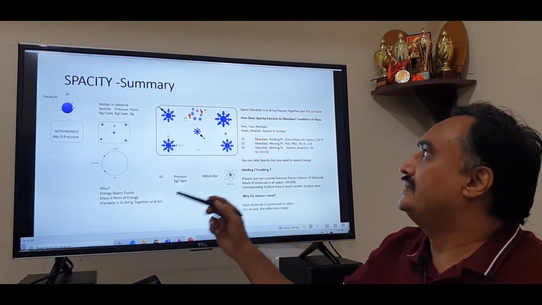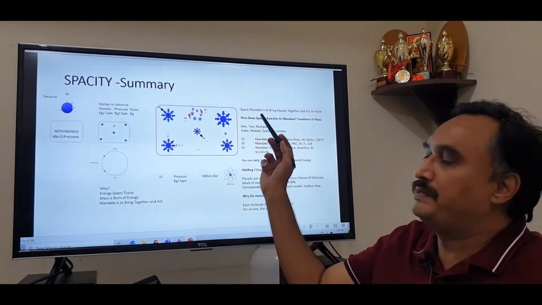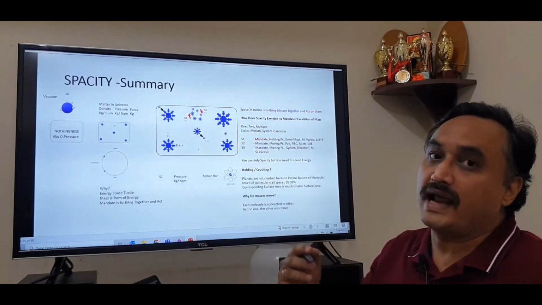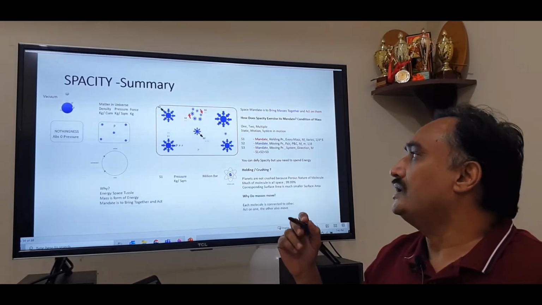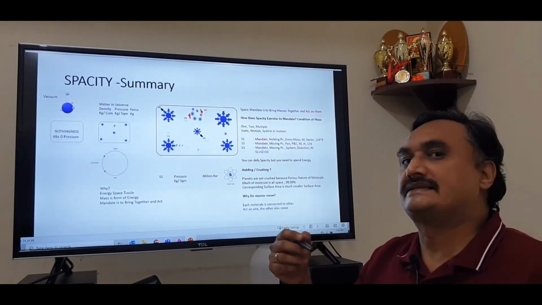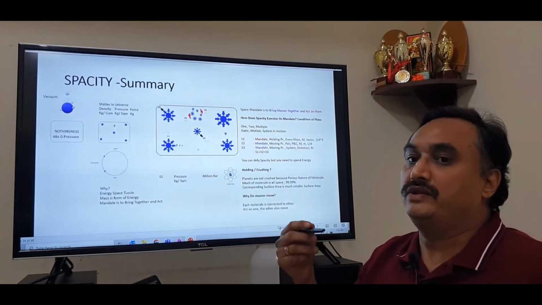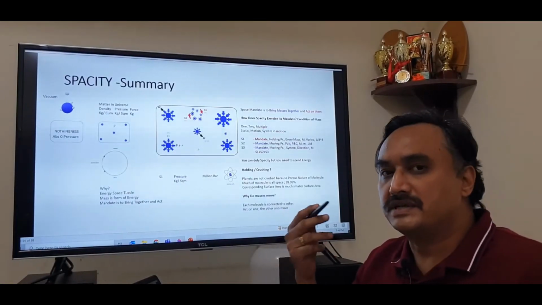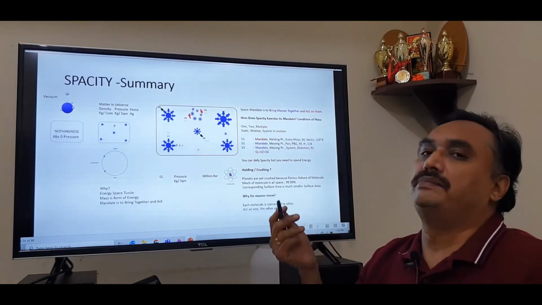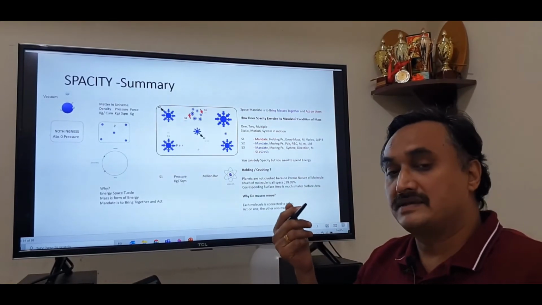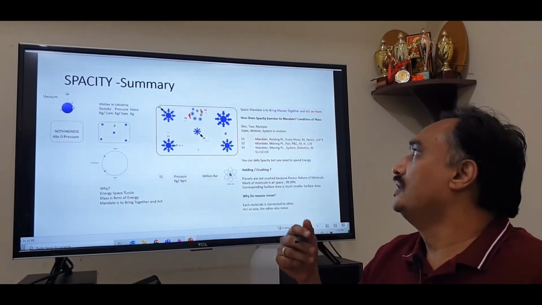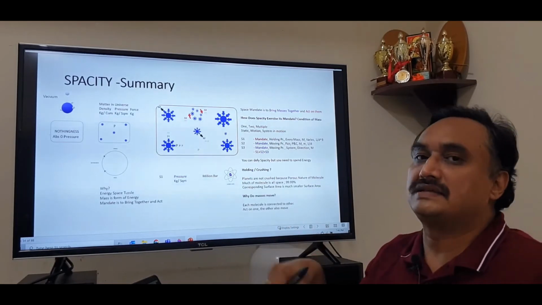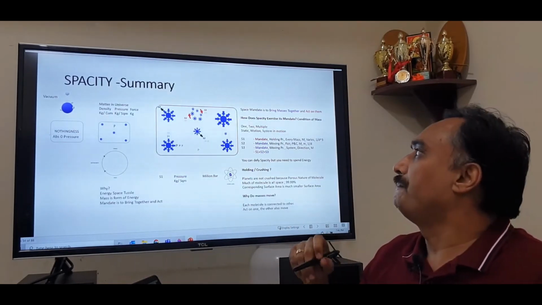Hence the mandate of the space is to bring the masses together and act on them. So how does the spacity exercise its mandate? Depending on the various conditions that the masses are in. They could be just one or a pair or multiple of them, or the masses could be static or in motion, or it could be a system of masses in motion.